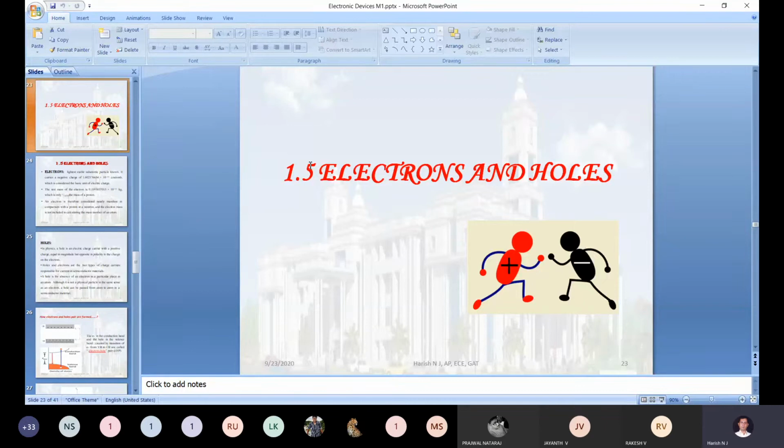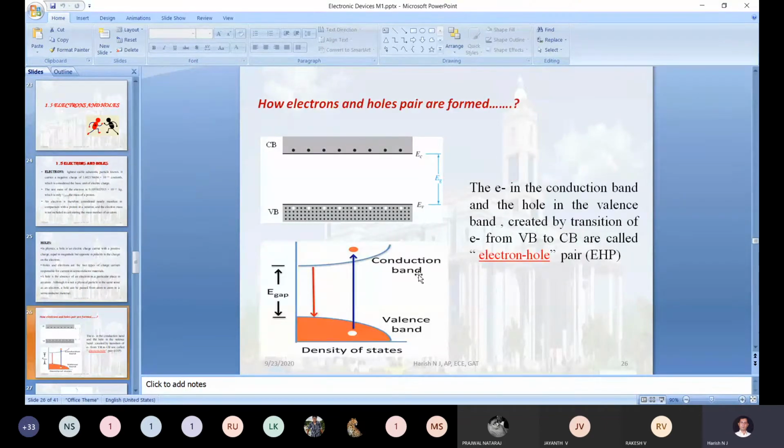Electron hole pair. Along with this definition, actually I showed you one diagram in the last class. Correct. So, the second diagram, what information can we get from the second diagram?